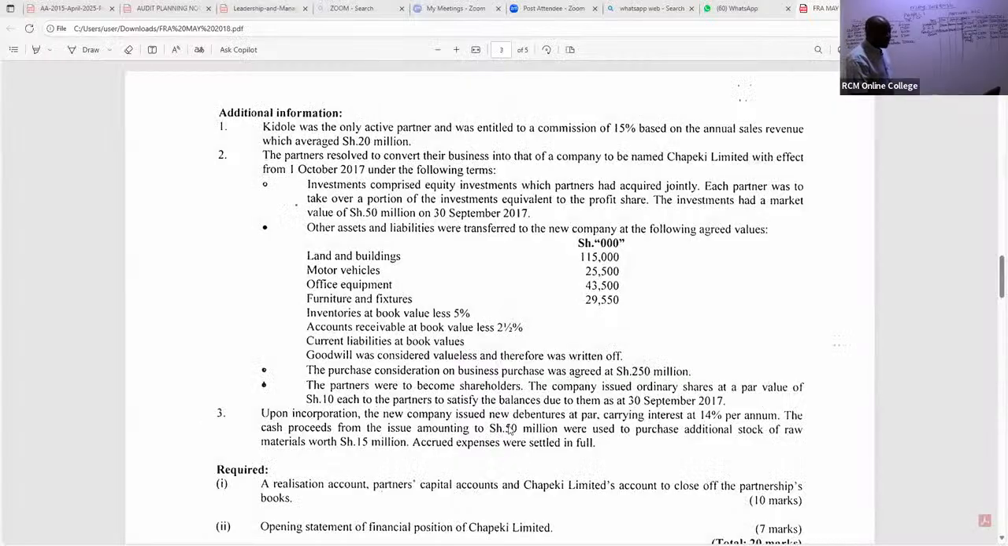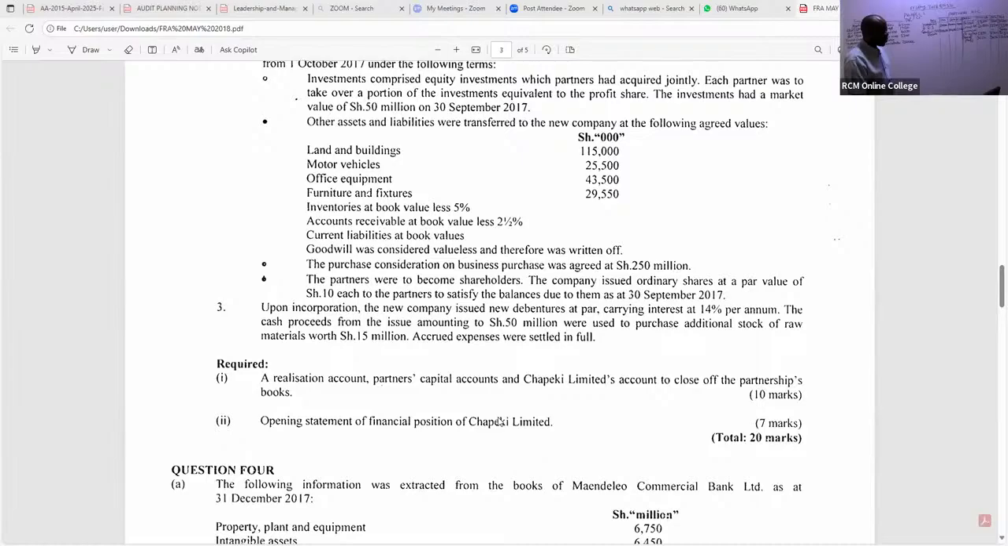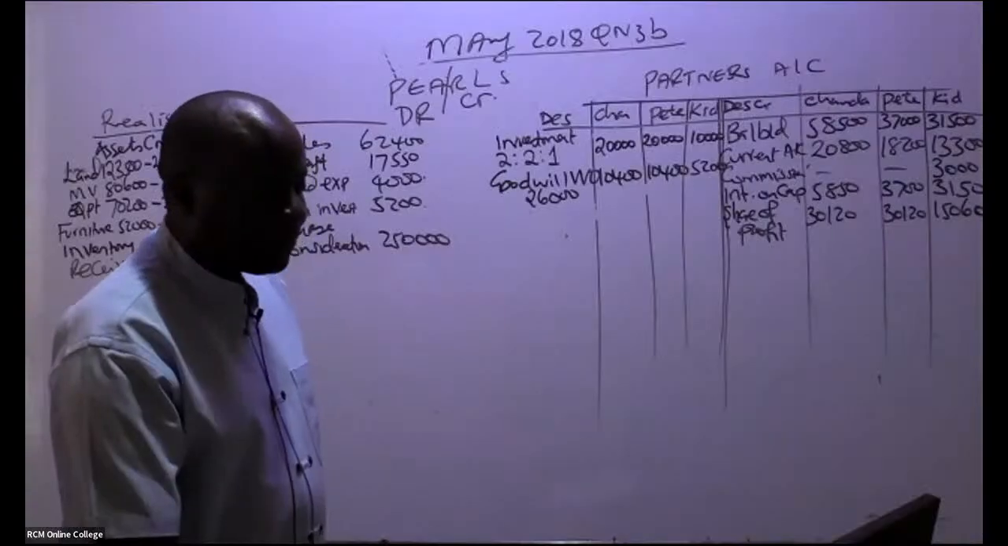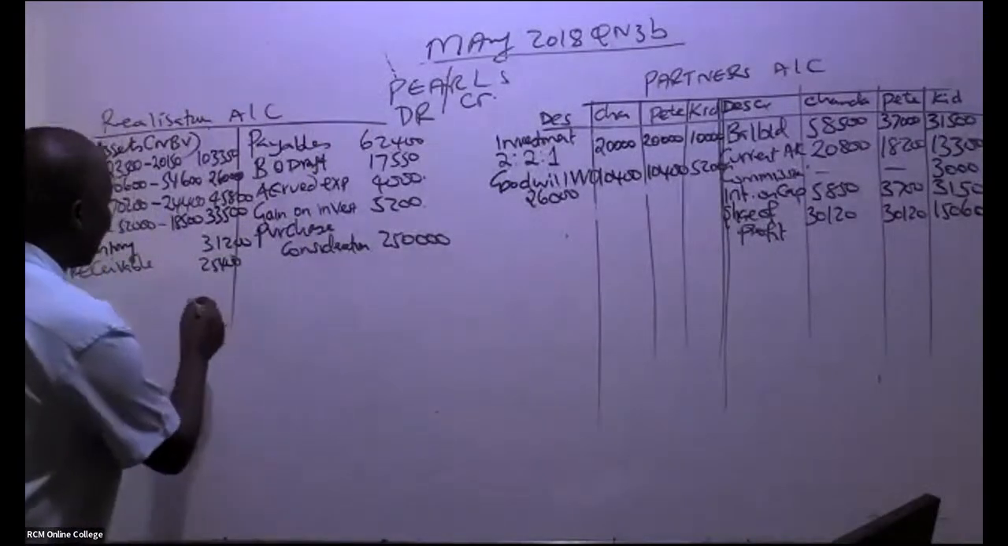So we continue reading. We are told here, upon incorporation, the new company issued new debentures. You can see now this is coming after, in part 2. Remember, they want us to give them the realization account, partners' capital accounts, and Chapeki Limited's account to close off the partnership accounts. So, ladies and gentlemen, is there anything that we have left here? I don't think so. So please go ahead and balance this account.